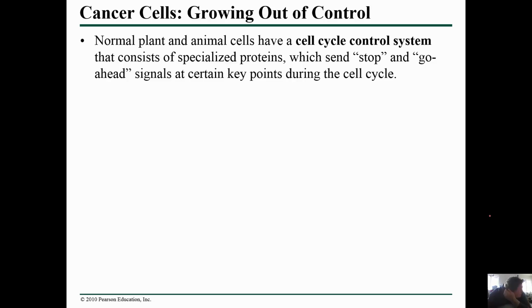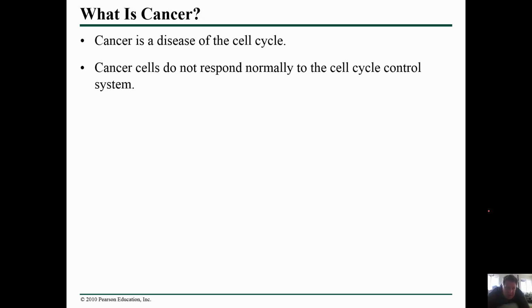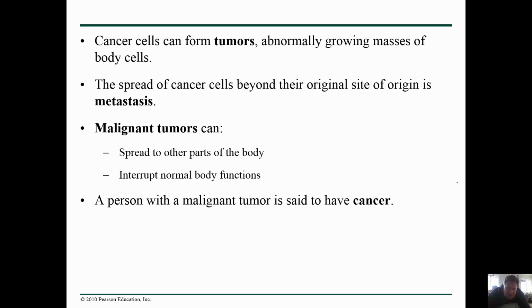Now, this thing that we call cancer is kind of out of control growth, but not really. It's controlled, but it's not controlled in a normal way. And so cancer is a disease of the cell cycle, right? It's not a disease where bacteria or anything comes in. It's where a cell that is normally controlled will grow out of control.